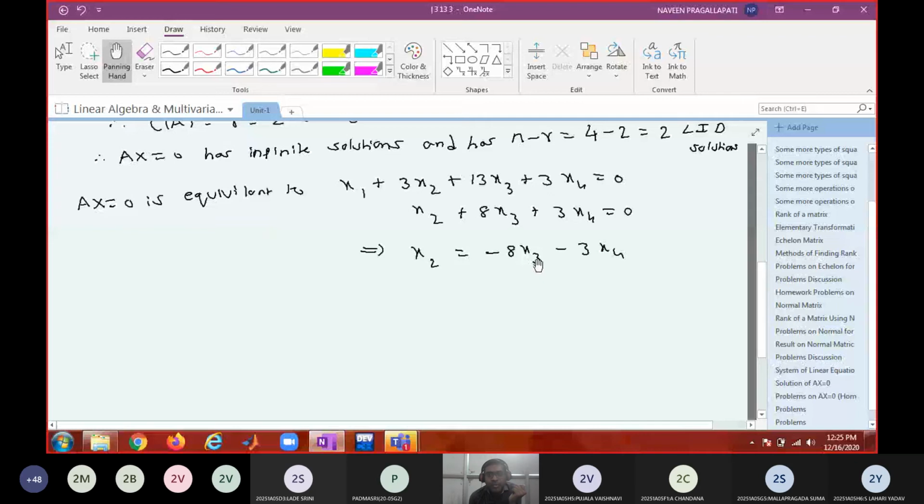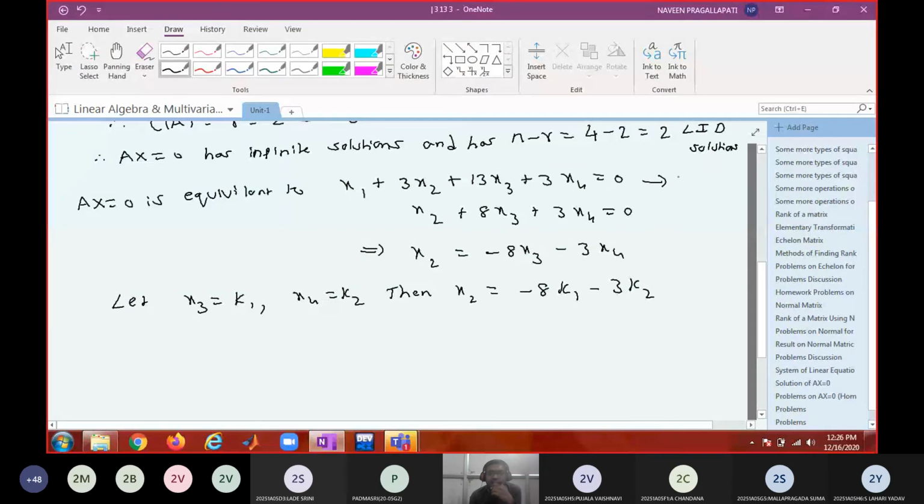I can assign arbitrary constants to x3 and x4. Do you agree? Therefore, I will say that x3 equal to k1 and x4 equal to k2. Then what will be x2? Minus 8k1 minus 3k2. Then call this as first equation. Call this as second equation.